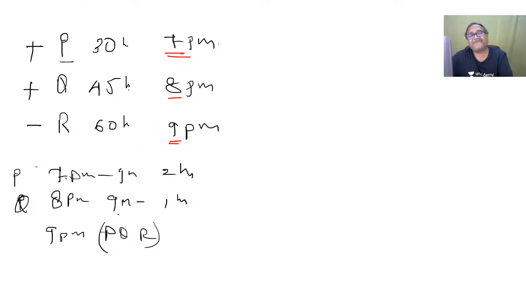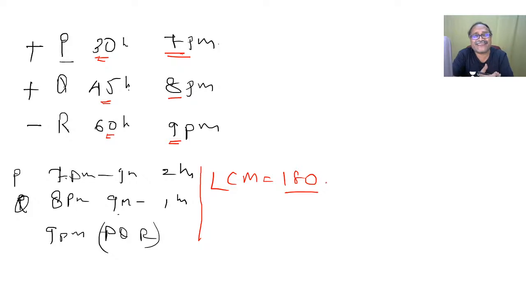What is the first thing I am going to do? Take the capacity of the tank, which is the LCM of 30, 45 and 60. I notice that 120 is not divisible by 45, and the next, 180, works. Yes, 180 is the LCM. So 180 is the capacity of the tank.